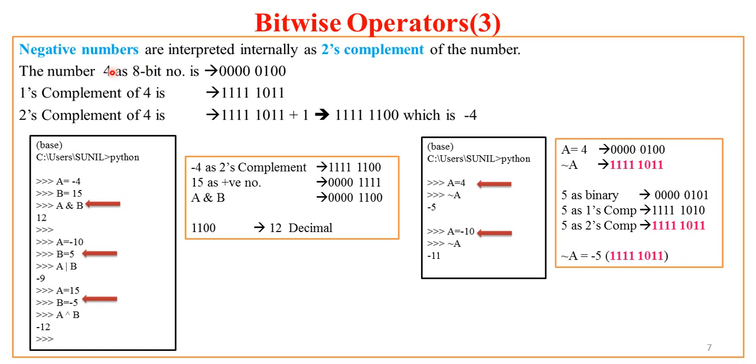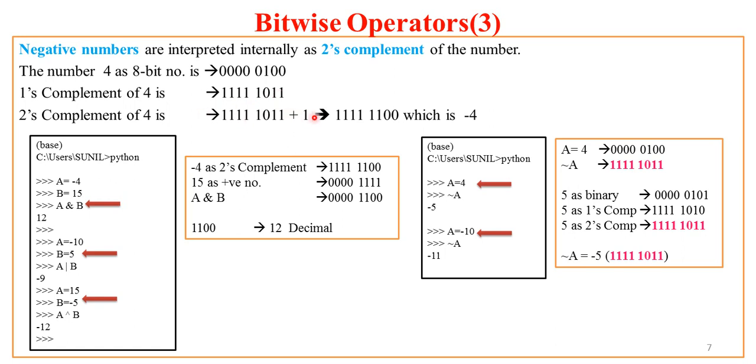Here a number 4 as an 8-bit number is this representation: 0 0 0 0 0 1 0 0. Now what is 2's complement of a number? 2's complement of a number is 1's complement plus 1. What is 1's complement of a number? It is exactly the opposite. For example, if a bit is 1, it is set to 0. If a bit is 0, it is set to 1. So what is the 1's complement of 4? It is 1 1 1 1 1 0 1 1.